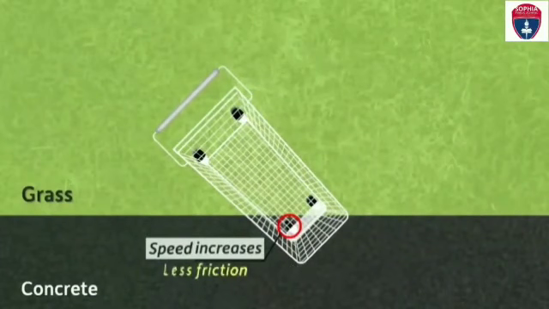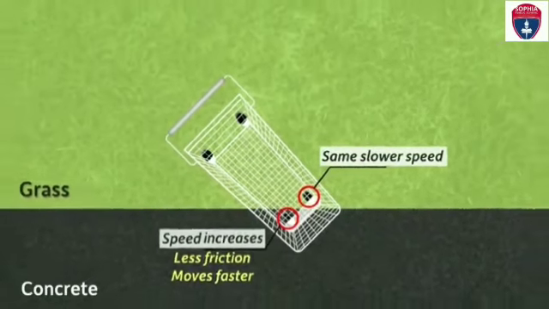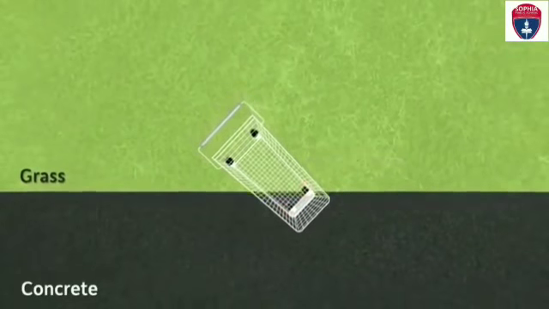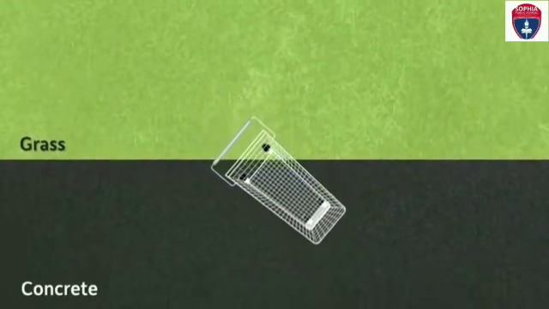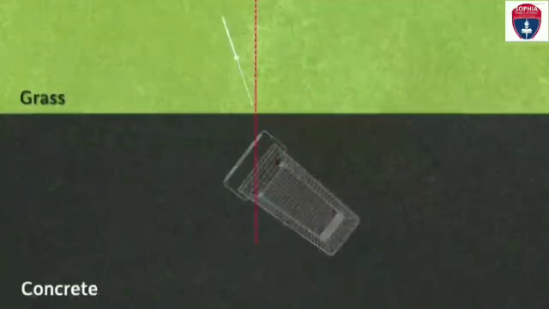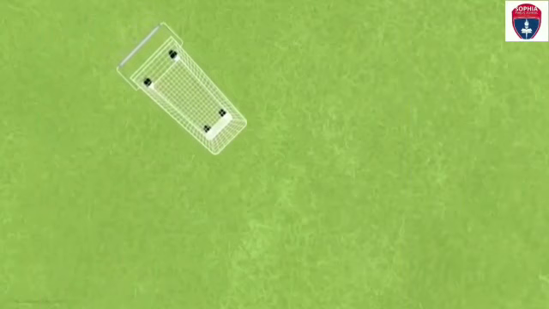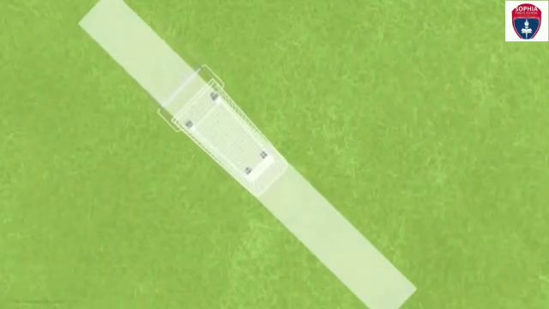The speed of this wheel increases due to less friction, and it becomes faster, while the other remains at the same, relatively slower speed, and due to this it changes direction and moves faster, away from the normal, and its speed increases.